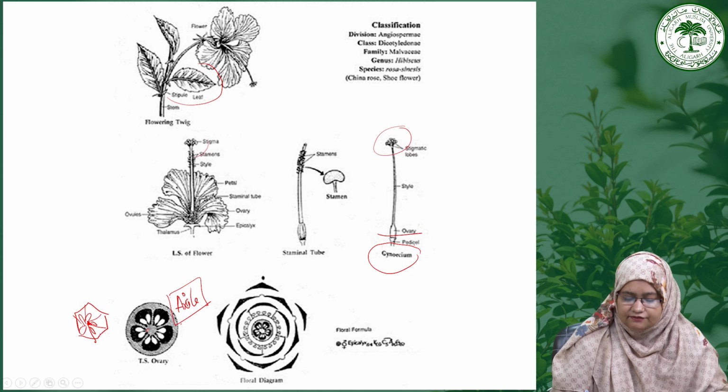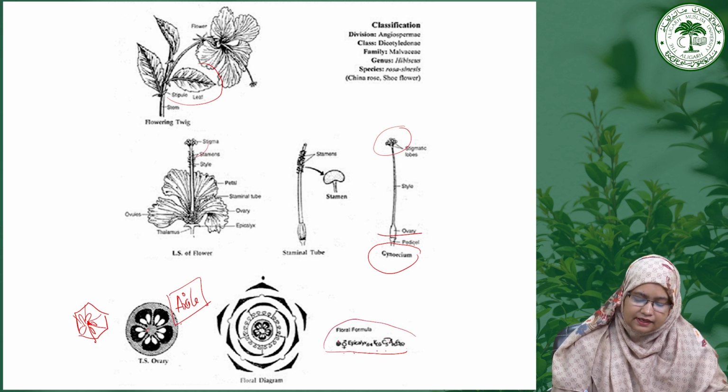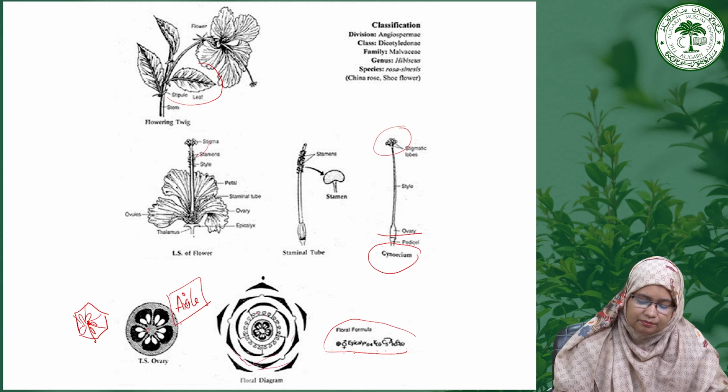So if we see the floral formula of hibiscus, it is actinomorphic, bisexual, having epicalyx, calyx number is 5, which is united, corolla is 5, androecium is infinite, gynoecium is 5. These are the epicalyx. These are the calyx which are united. These are the 5 corolla which have a twisted aestivation. Then the number of stamens which is many.